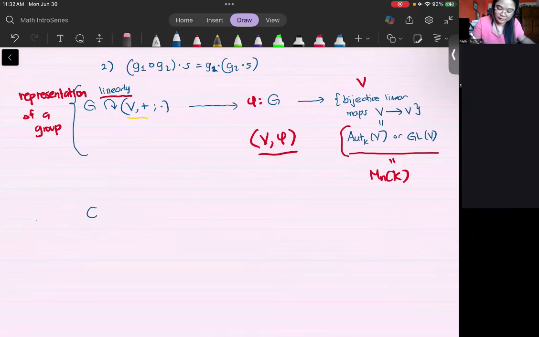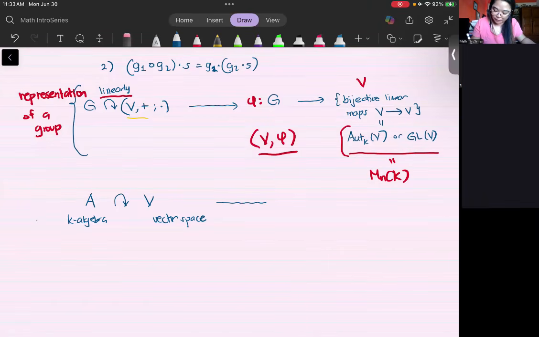So instead of a group G, I have an algebra A. So this is a K-algebra, which acts on a vector space too, and it should also act linearly.